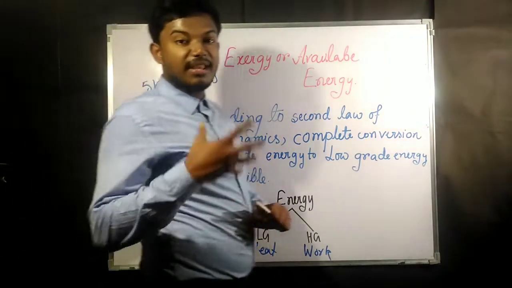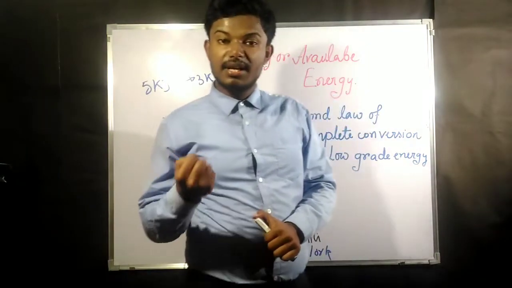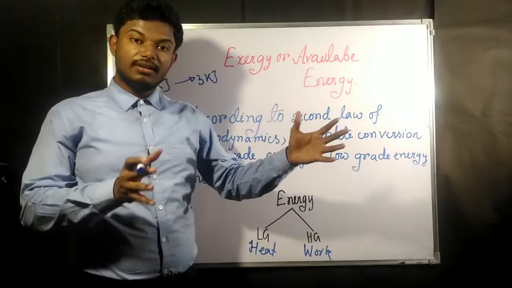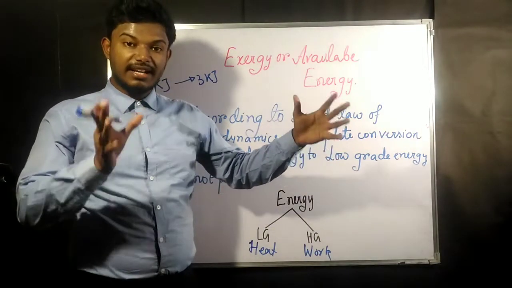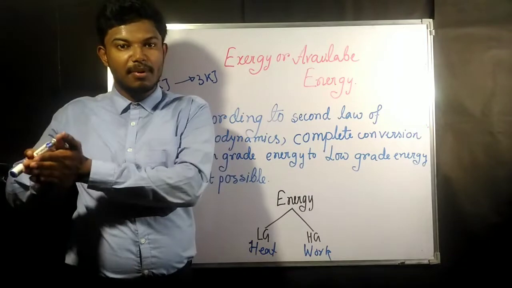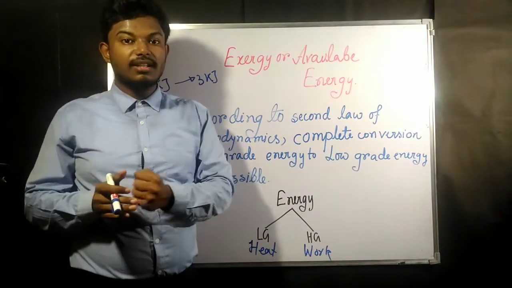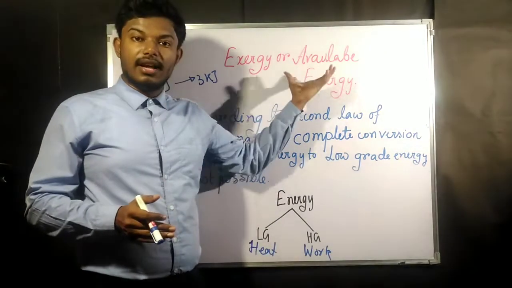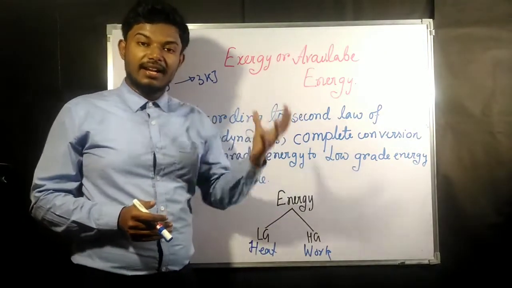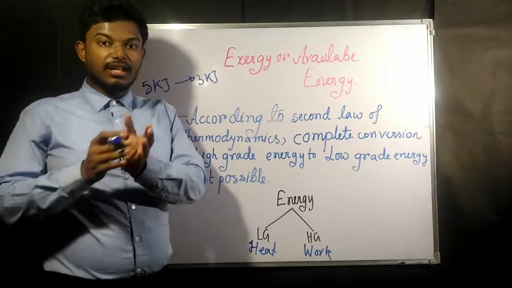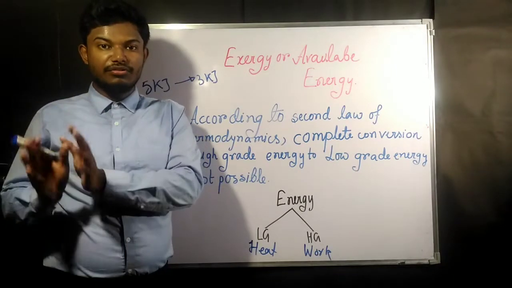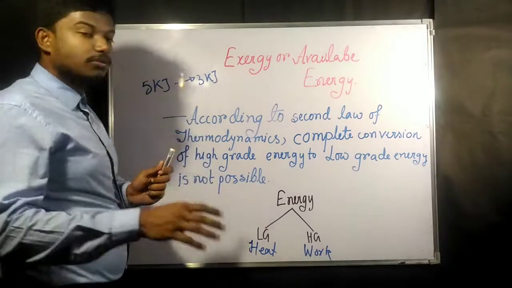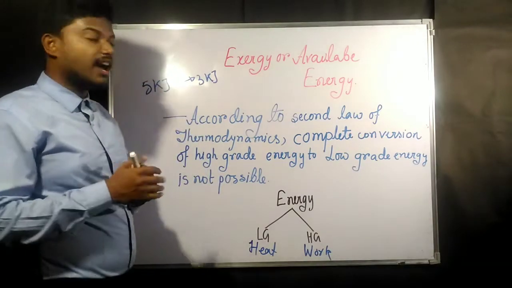We know that we cannot convert the whole heat, but from whatever heat is there, there is a maximum amount which could be taken out as work. That maximum amount is known as the available energy. And the remaining part, the minimum amount of heat that we need to reject, is known as the unavailable energy.